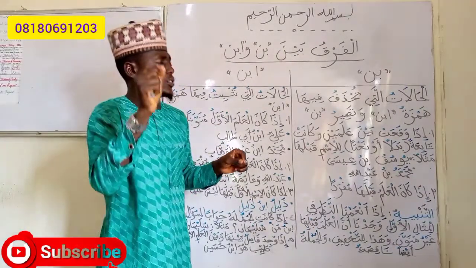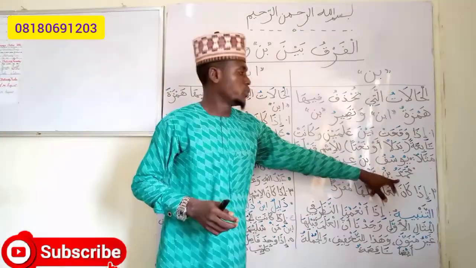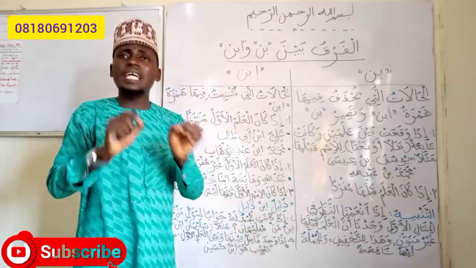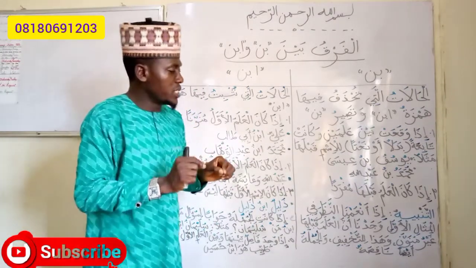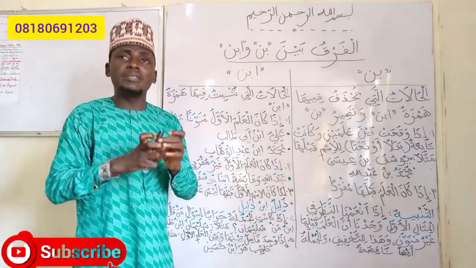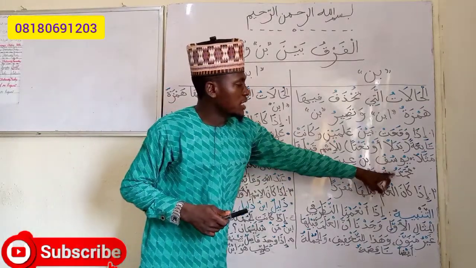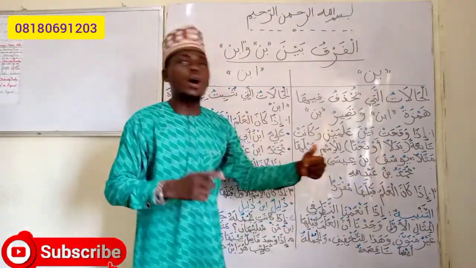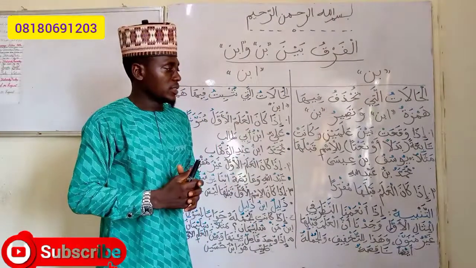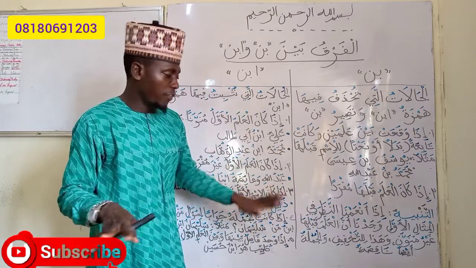The last letter does not have tanween. What are we saying? Let's take a look at this example. Muhammad, which I said earlier that ordinarily we should have said Muhammadun, but we said Muhammadu. Why did we say so? وَهَذَا لِلتَّخْفِيفِ. We said so to make it easy in terms of pronunciation. So this tanween is not written. We now say Muhammadu ibn Abdullah. So we should take note that it does not have tanween, للتخفيف.